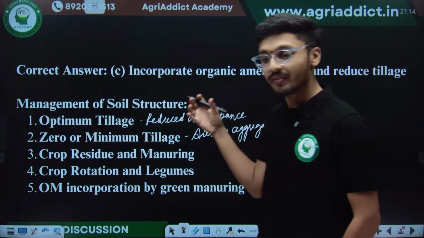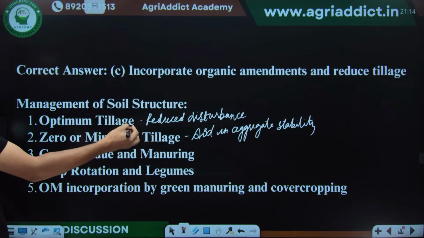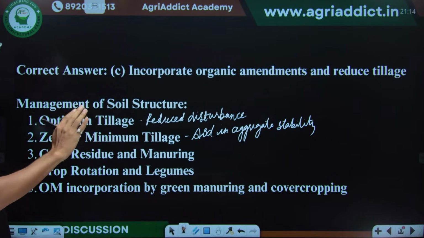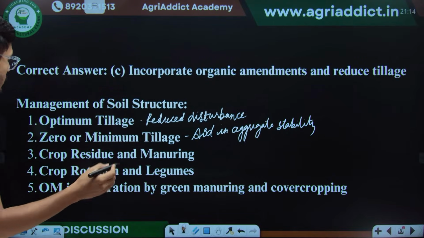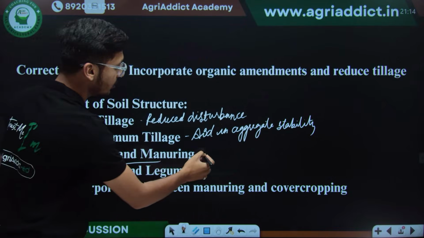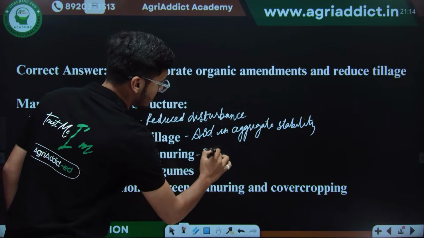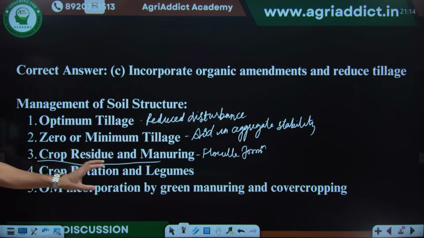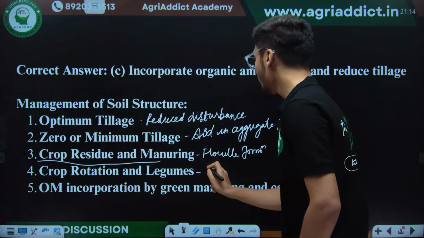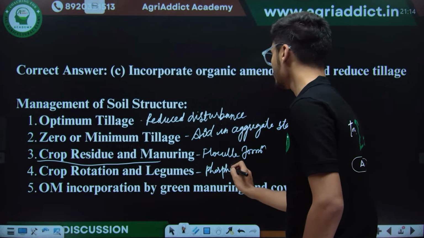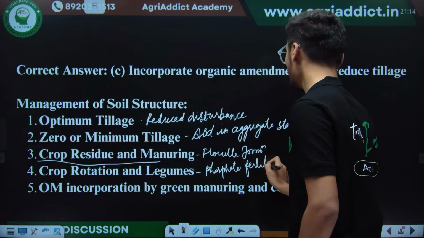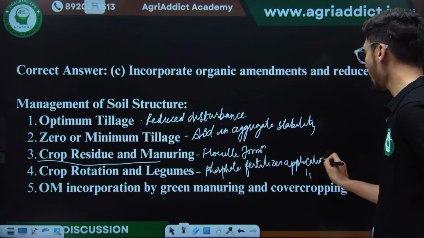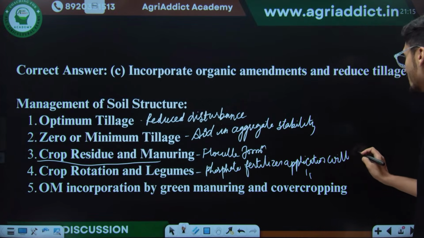Now what is the use of revising these things at this point? See, they can take any such statement and make an assertion reason question out of it in the exam. If you know all these things, none of your questions in the exam will go wrong. So just remember, crop residue and manuring will yield floc formation, and crop rotation and legumes along with phosphate fertilizer application will impart good conditions to soil structure.